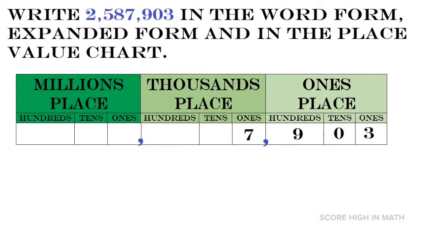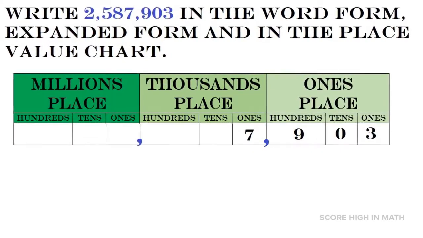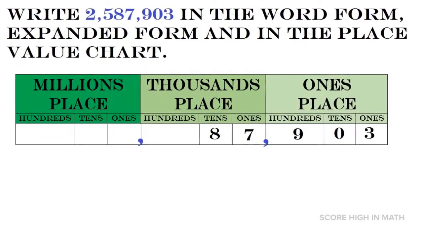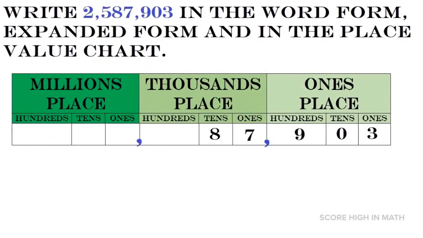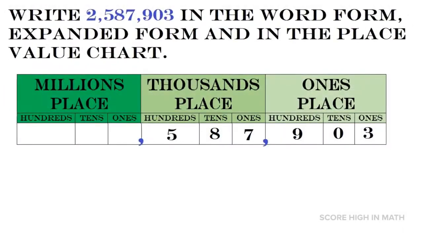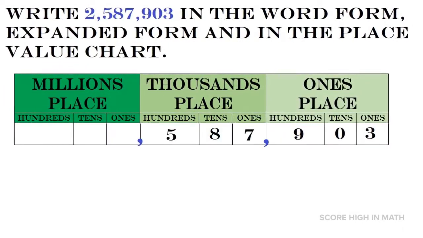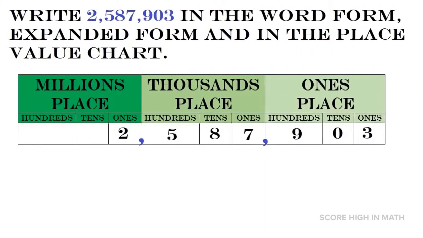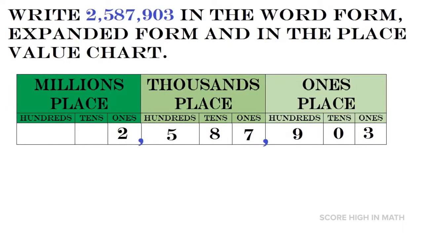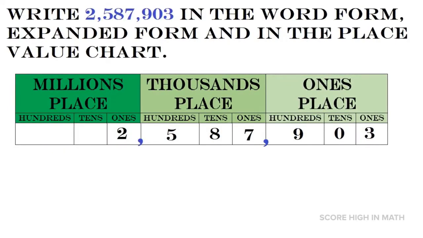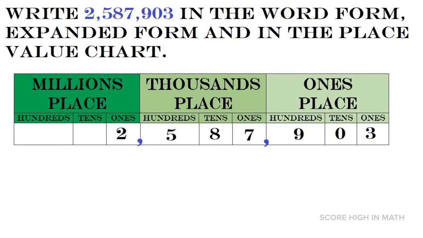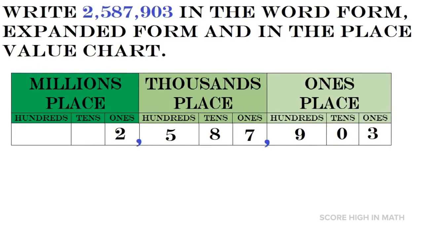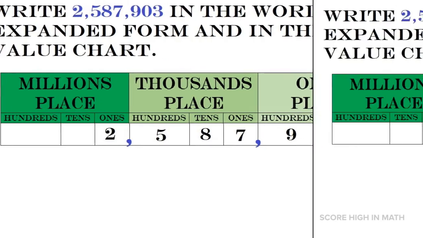Now let us move on to the thousands place. Let us put 7 on the ones place of the thousands. Then number 8 on the tens place of the thousands column. Number 5 on the hundreds place of the thousands column. It is easy. Now the last number is number 2 on the ones place of the millions column. Everything will be easier for you if you're going to put the last number on the place value chart starting from the right going to the left.